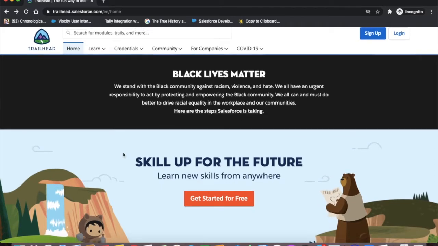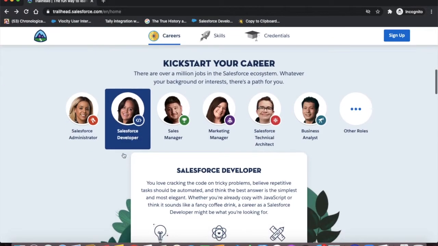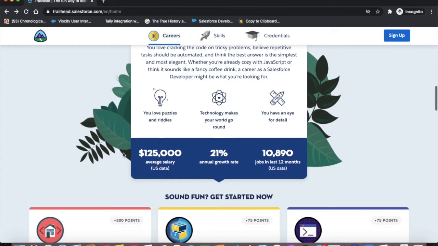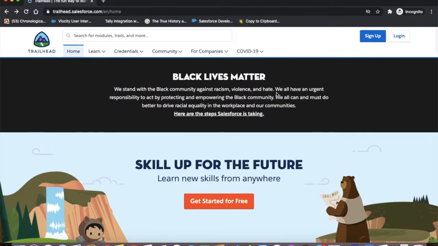So today we will explore the Trailhead website. Most of you have asked me how to begin with Trailhead, and what the first module should be that you pick. So let's go. First, I'll show you the sign up process for Trailhead.